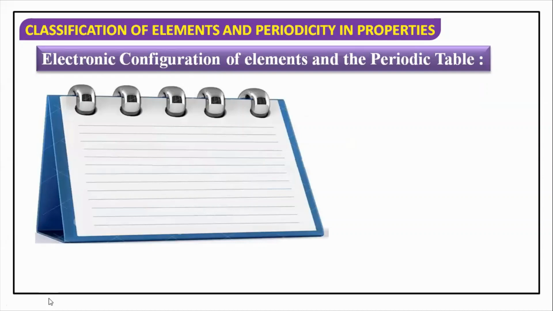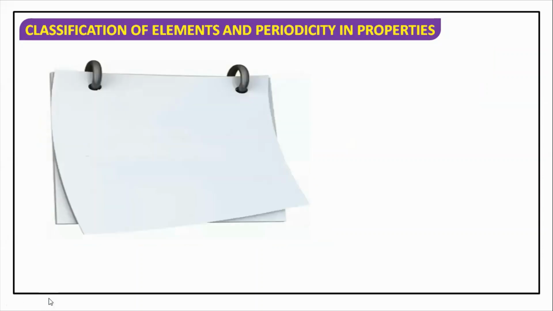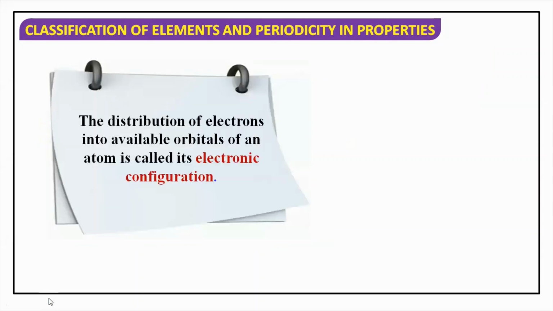So periodic table में हम configuration कैसे लिखते हैं? Because before entering into the detail, let us revise the electronic configuration. So, what is electronic configuration? It is distribution of electrons into available orbitals of an atom.